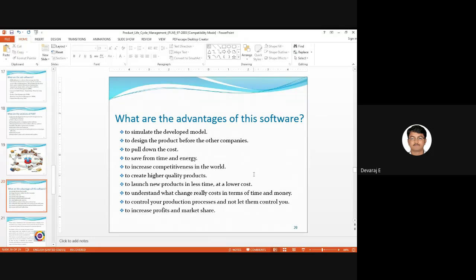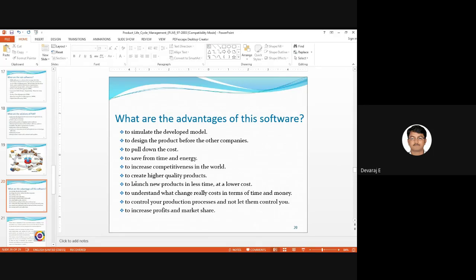Whatever technology you update is okay, but you should see the cost and whether the technology will be useful for the people, for the customers. If they need it, then only you can update those technologies in the pen. So this is about competitiveness, to increase the competitiveness in the world.